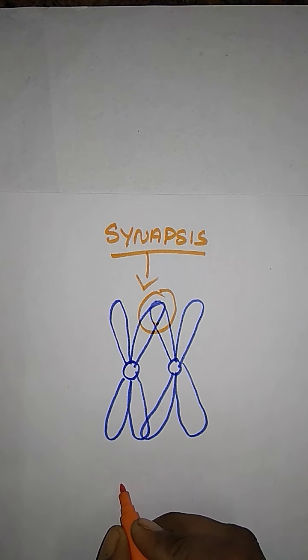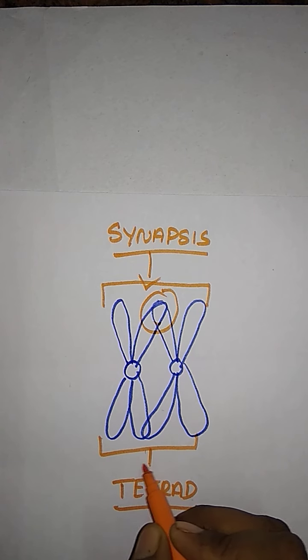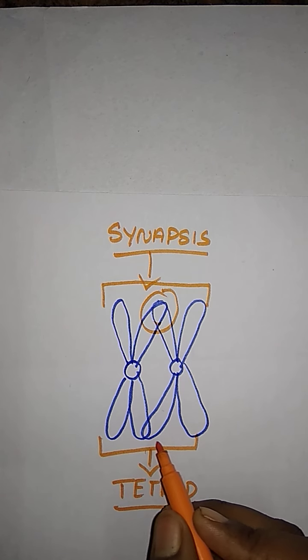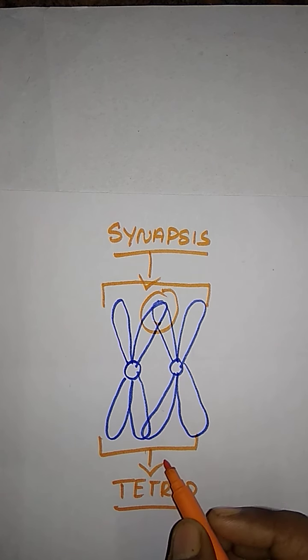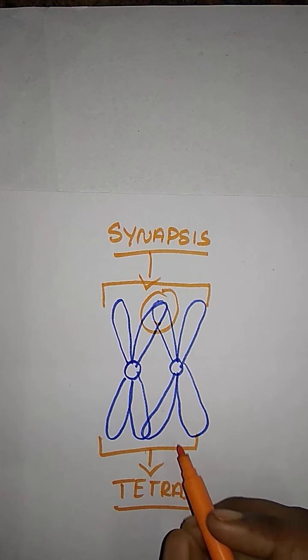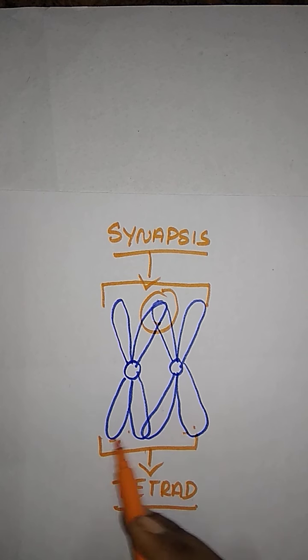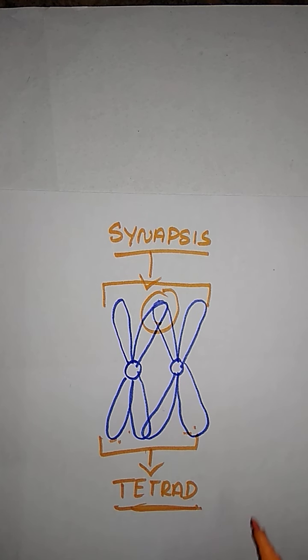The next related term is tetrad. In this portion, where pairing happens, the name is tetrad. If four haploid cells arise from meiosis, four associated chromatids are formed. Okay? That is called tetrads.